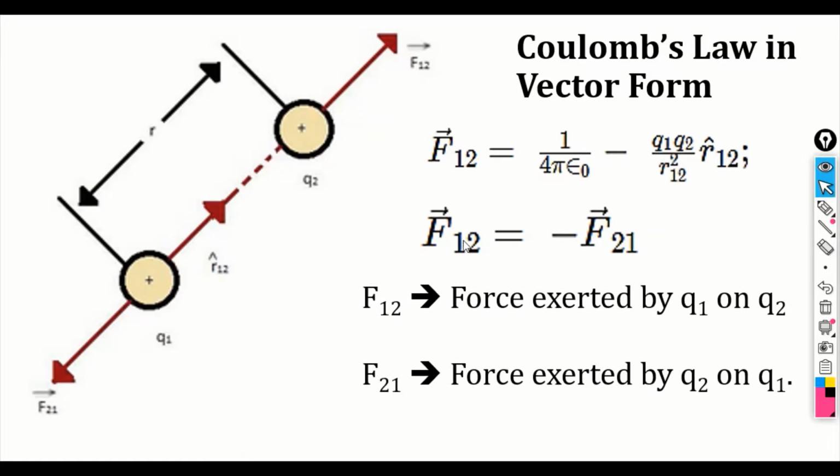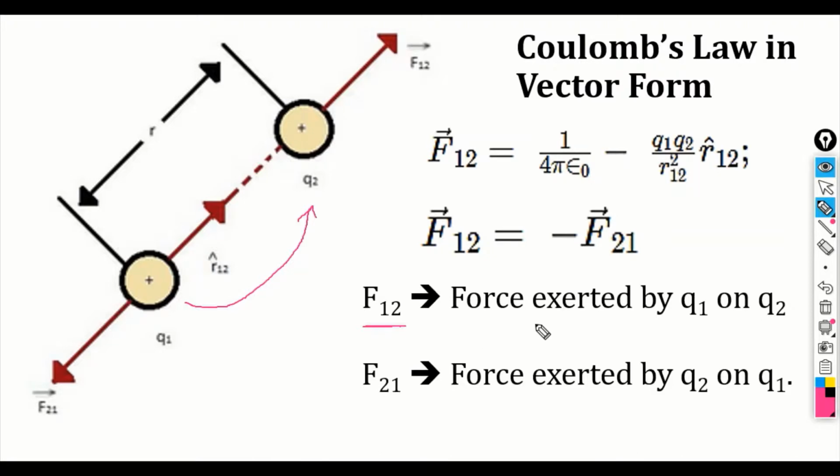So how to read what is F12 and F21? F12 is the force exerted by 1 on 2. So it is nothing but the effect of charge Q1 on Q2. That is why it is represented as F12, force exerted by 1 on 2.